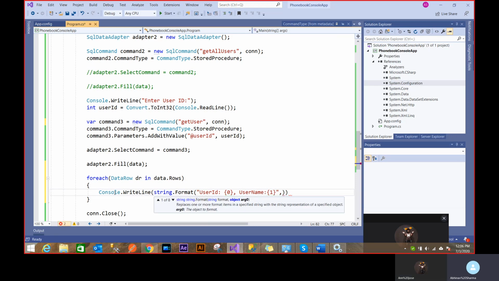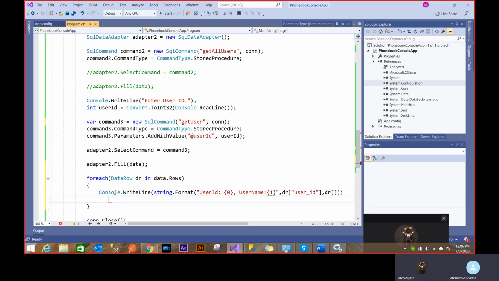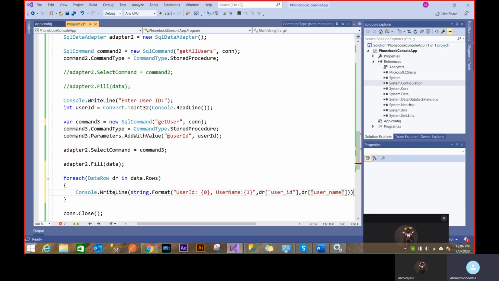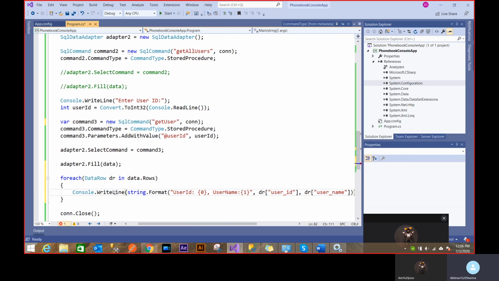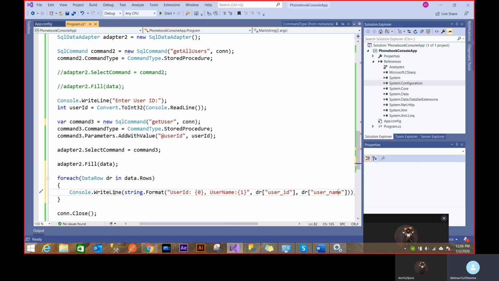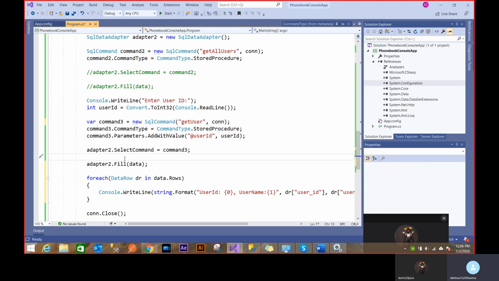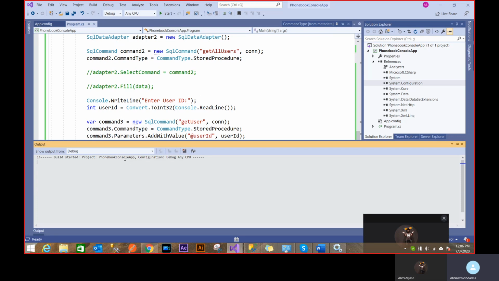I can provide objects, what's at position 0, what's at position 1. So 0 is dr user ID, now again double quotes, and 1 is dr username. This is neat as compared to putting a plus and adding strings. Generally if you're putting in a formatting kind of thing, use this approach. Now if I run this, I should be able to see all my users without actually stopping the application.